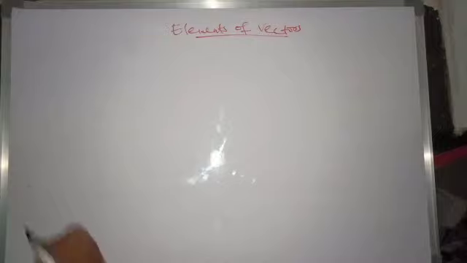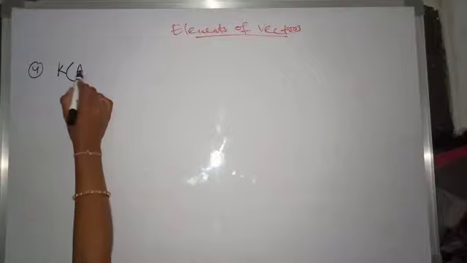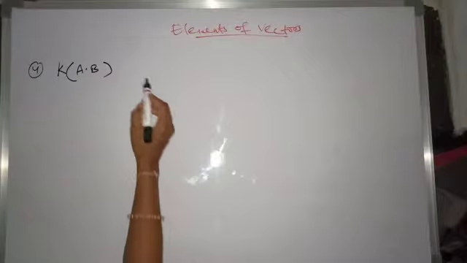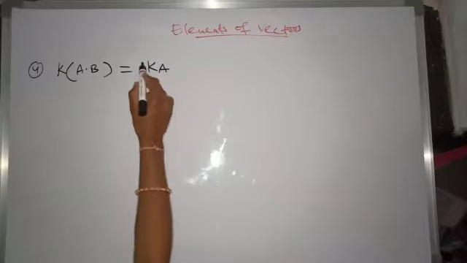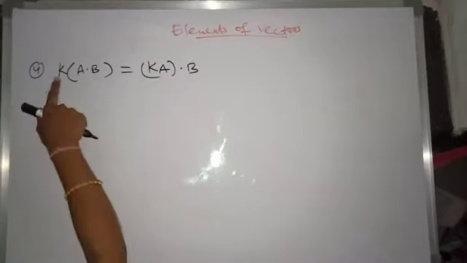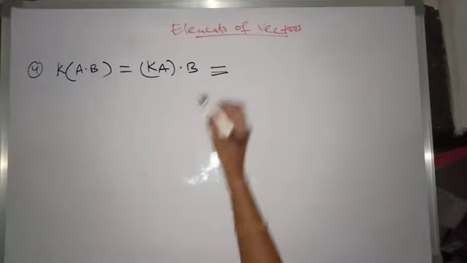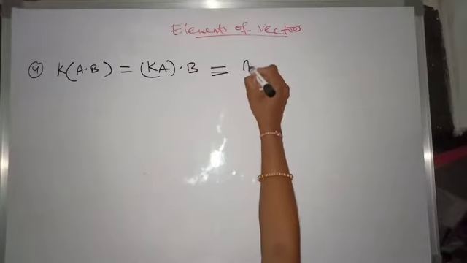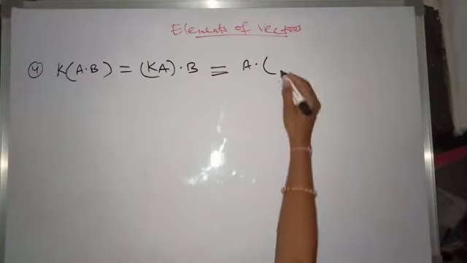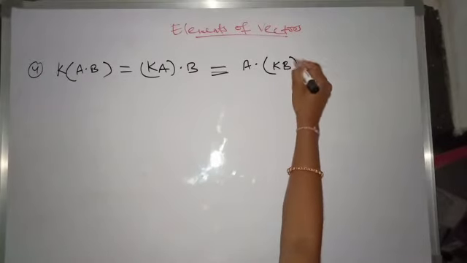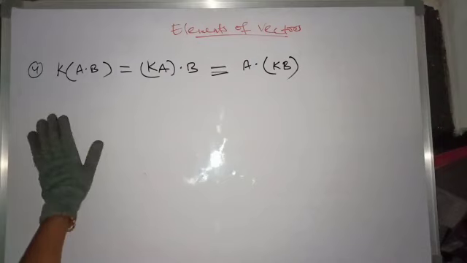And coming to the next point, K of A dot B. This can be written as (K A) dot B, K into A dot B. This can also be written as A dot (K B). Okay, now these are about scalar multiplication.